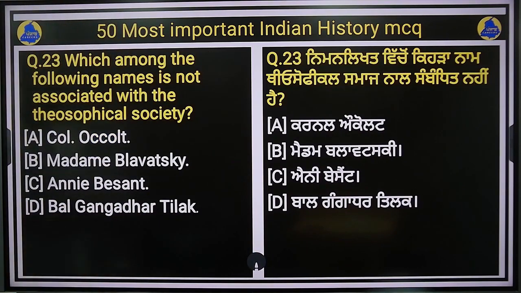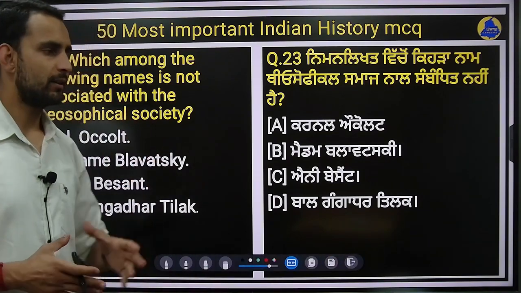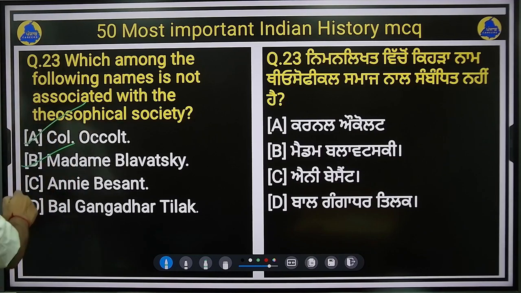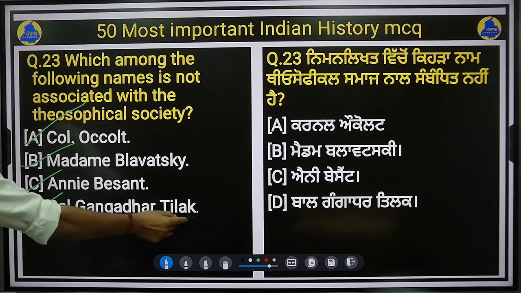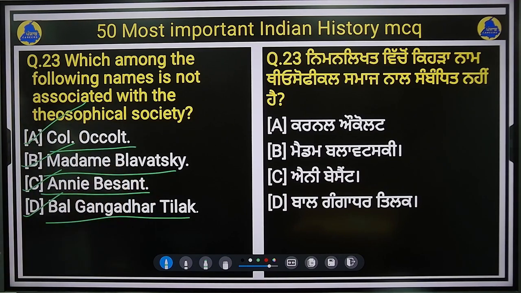Next question is, which among the following names is not associated with the Theosophical Society? Option A is Colonel Olcott. Option B is Madam Blavatsky. Option C is Annie Besant. Option D is Bal Gangadhar Tilak. So who among the following was not associated with the Theosophical Society?